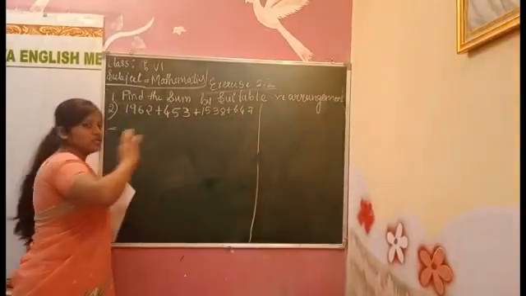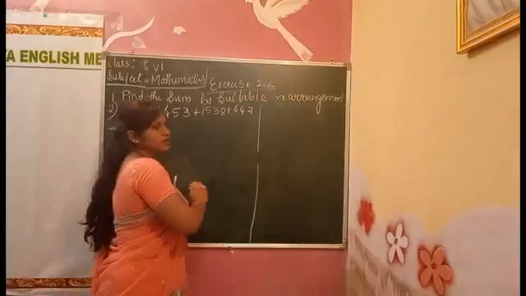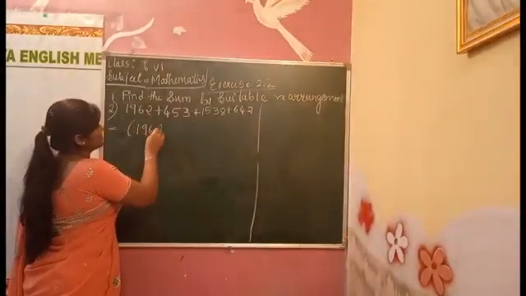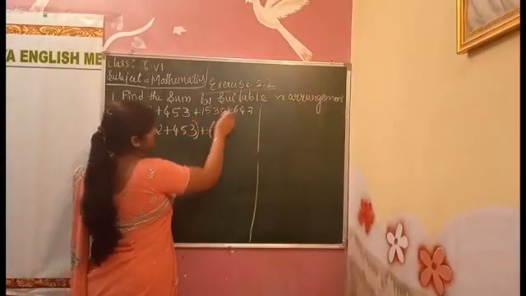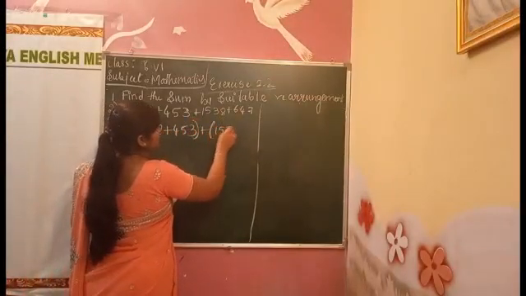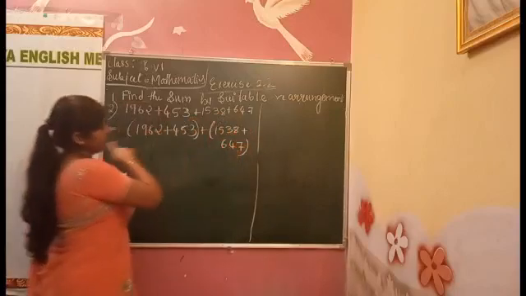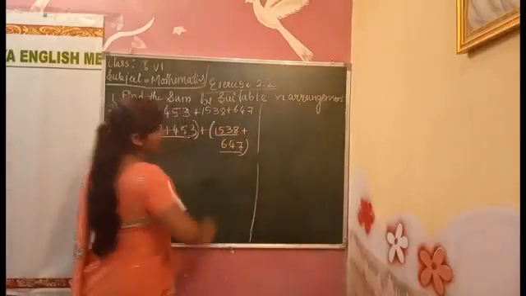Here it is easy to make groups. Here 4 numbers are there. I am making 2 groups here, 2 here and 2 here. 1962 plus 453 is one group, and 1538 plus 647 will be another group.